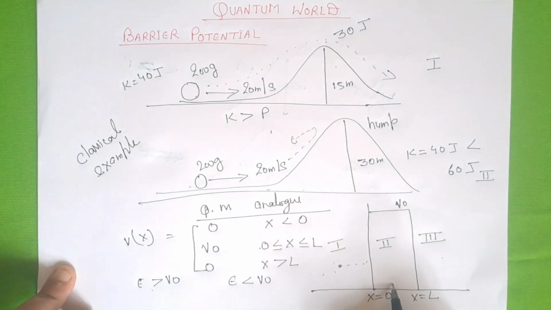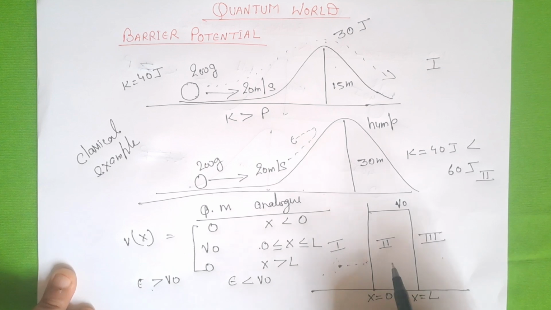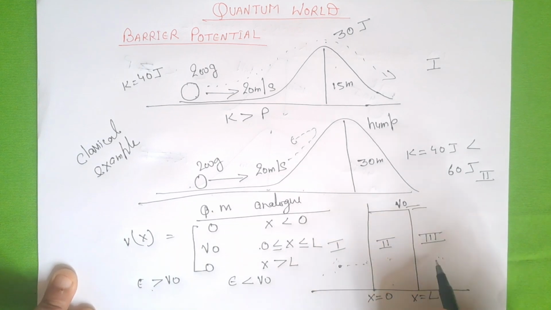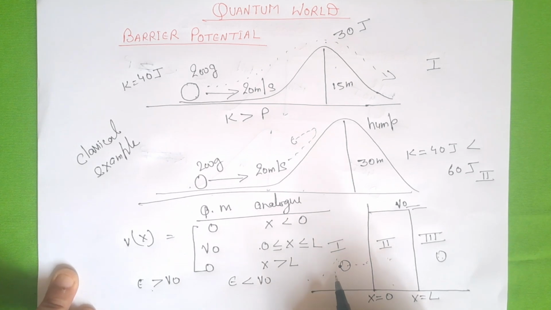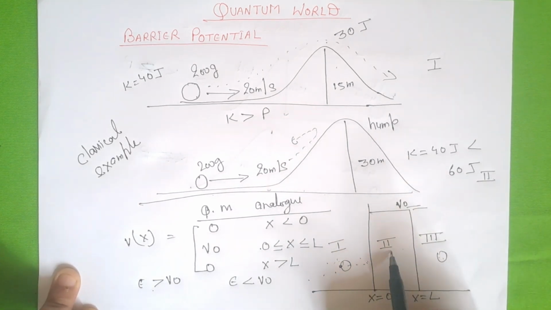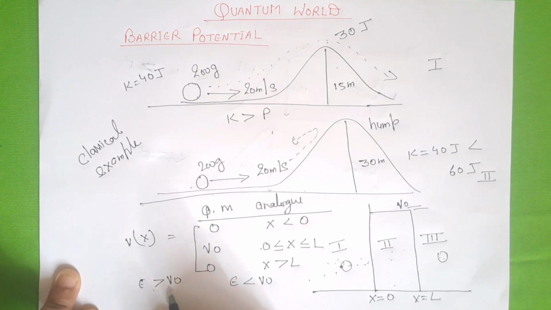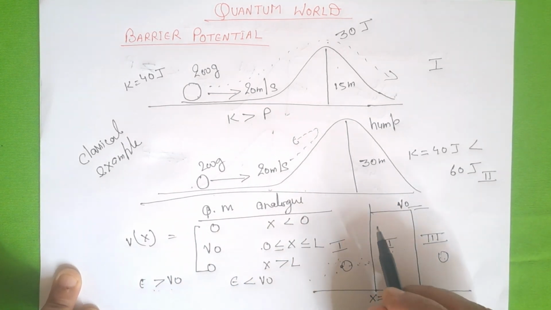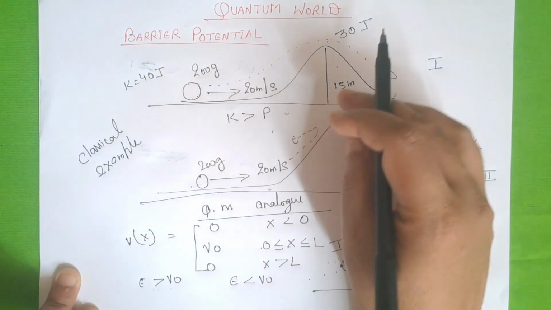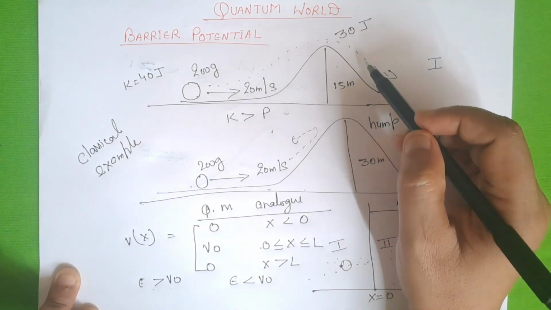So this is the example of potential barrier, region 1, region 2, region 3. In region 2, the potential is V0. In region 1 and region 3, potential is 0. If any particle tries to pass region 1, and if the energy of the particle is smaller than V naught, then it will return. It will not be able to pass region 2, and if E is greater than V naught, then it will easily pass this potential, just like in case of this ball trying to pass the hump or hill.